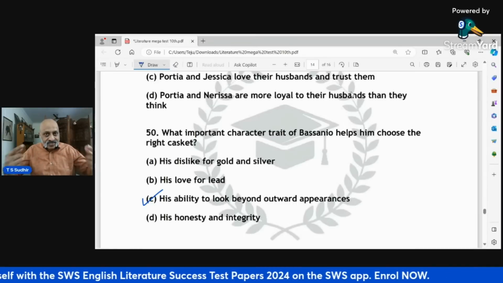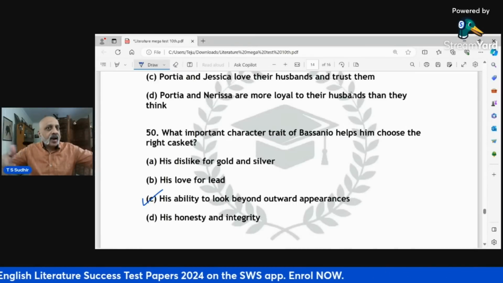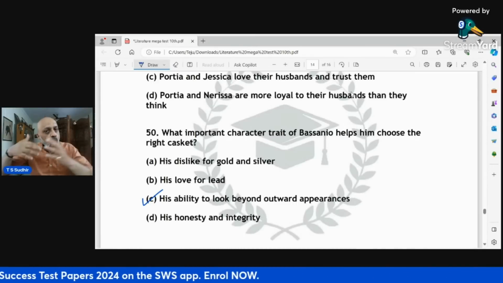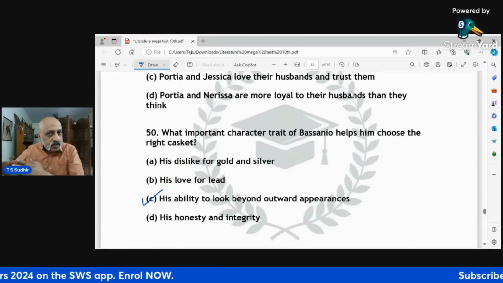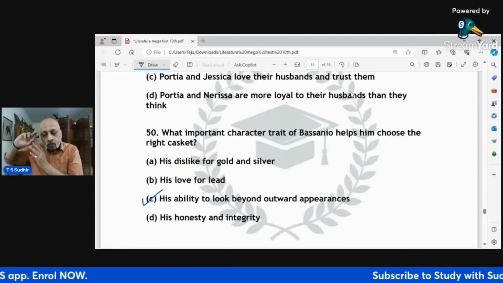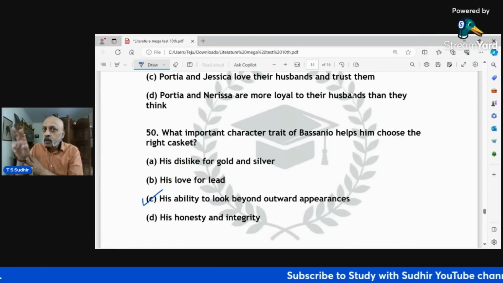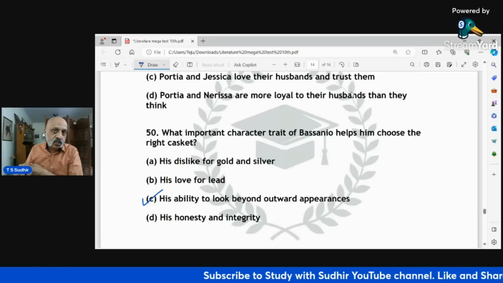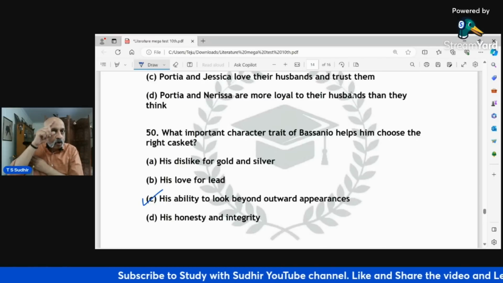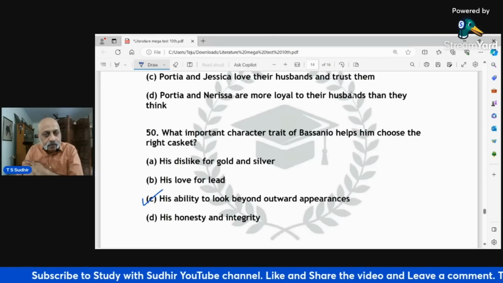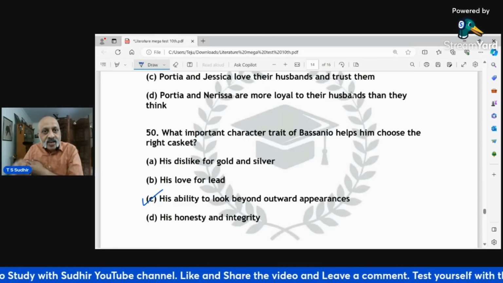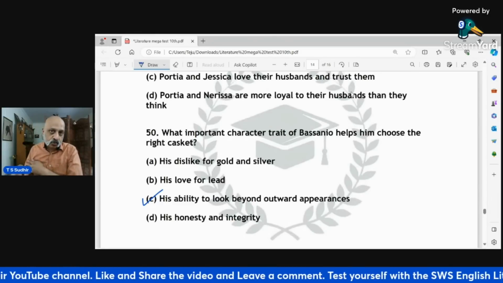I hope this trained your mind. Now when you go back to read Treasure Trove's poems and stories and the play, please ensure that you are reading it keeping these kinds of questions in mind. That is, you need to think about the recall questions, the application questions, the understanding questions, and the analysis questions.